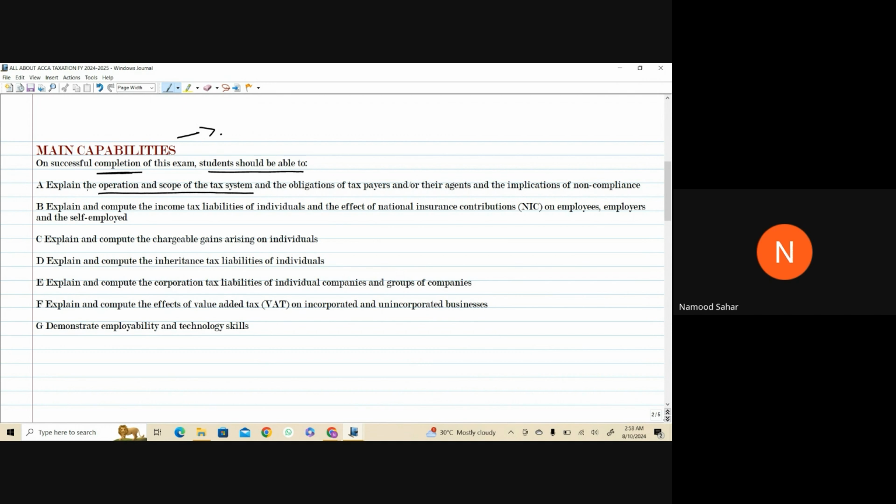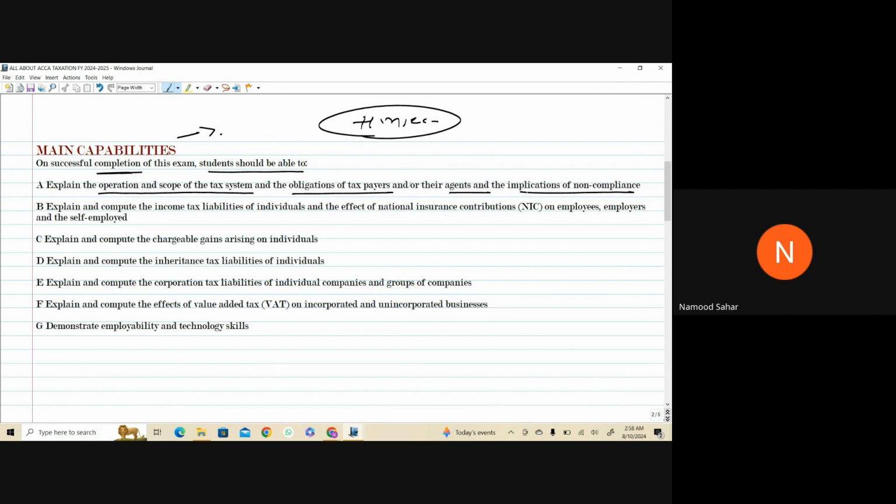So after this successful completion, you should be able to explain the operation and scope of the tax system. Tax system, I have already covered it. Operation: how does HMRC operate? You have to tell it. Let's say someone from your circle moves to the UK and now he will be paying tax after he becomes a resident over there. So what are going to be the obligations of the taxpayer or their agents?